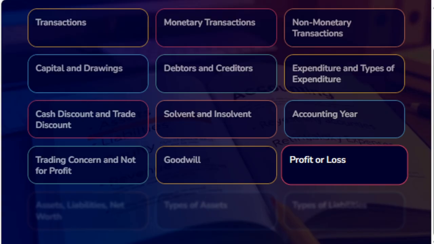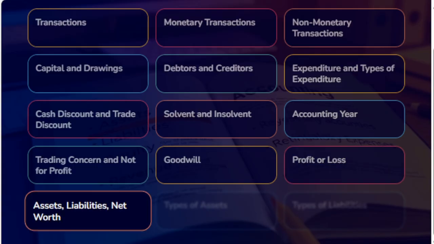Profit increases the capital of the business, whereas when the cost price is more than the selling price, it is known as loss. Loss will decrease the capital of the organization. Assets, liabilities, and net worth.